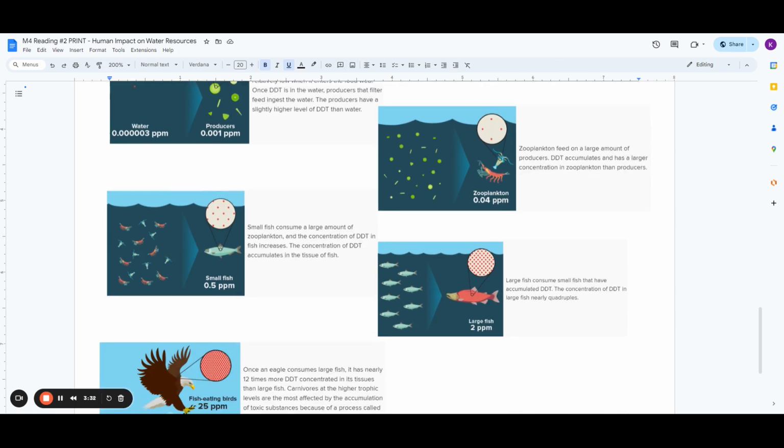Our second image. Zooplankton feed on a large amount of producers. DDT accumulates and has a larger concentration in zooplankton than producers. Small fish consume a large amount of zooplankton, and the concentration of DDT in fish increases. The concentration of DDT accumulates in the tissue of fish.